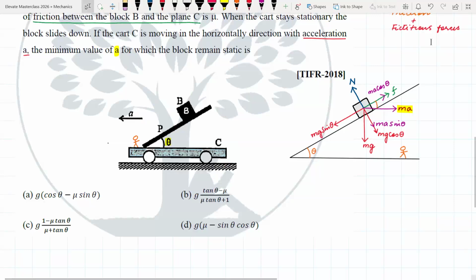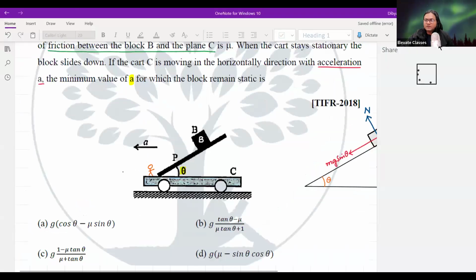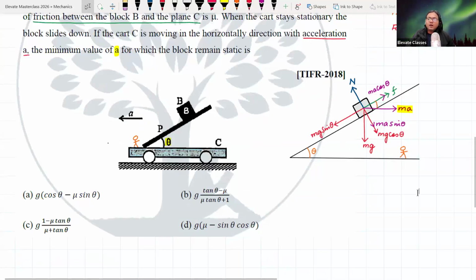Yes, sir. Everybody in the class, if anyone has any issue with this diagram, you can tell me. This is the modified diagram of the inclined plane problem with a sort of a pseudo force acting on the object.